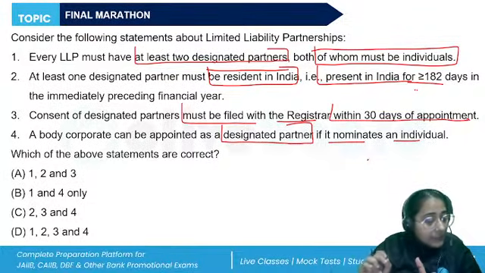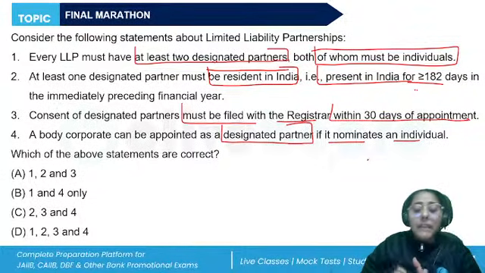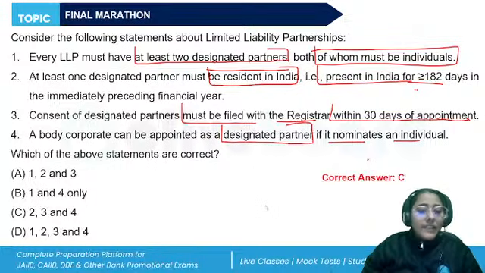All the penalties imposed on the LLP will be the liability of the designated partners, and any contravention of those provisions, again, they will be liable. So these are the roles and responsibilities of the designated partners. So the correct answer will be C, 2, 3, and 4, both of whom must be individuals.